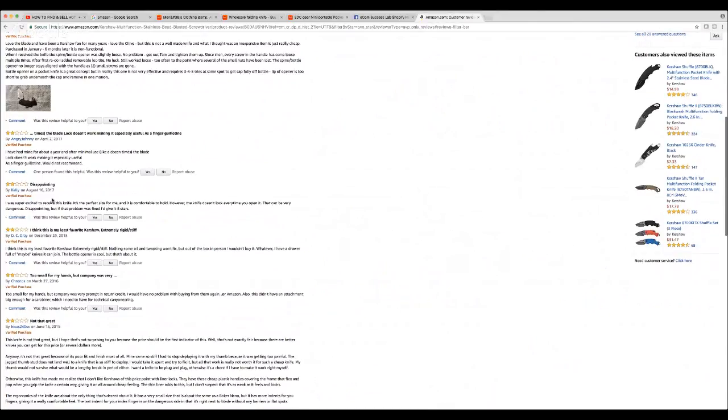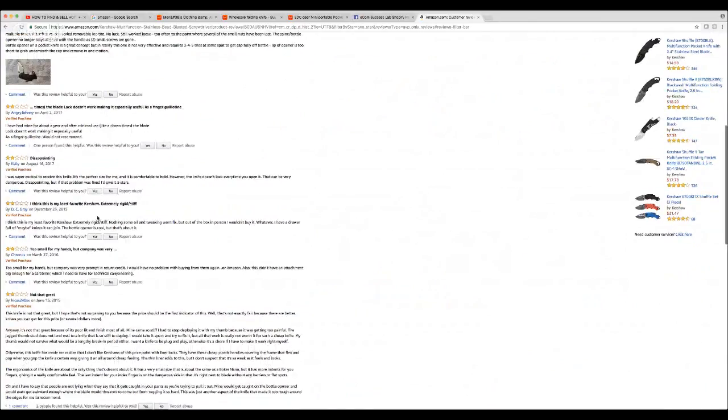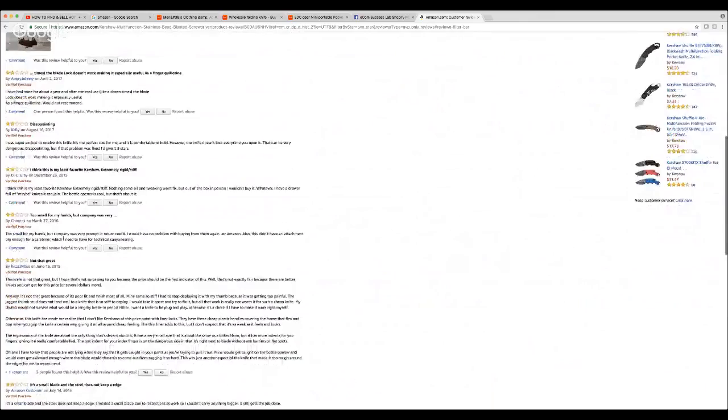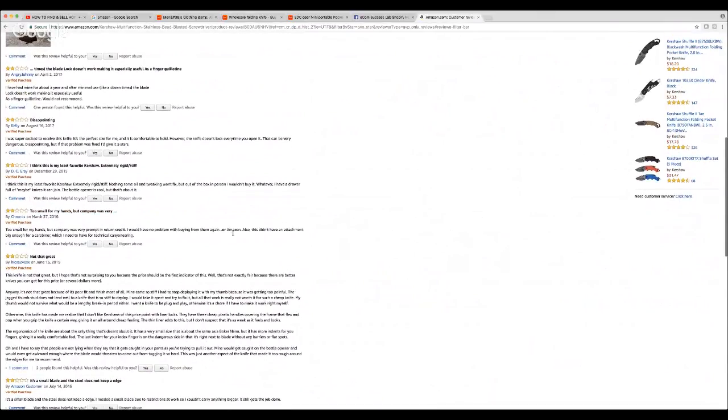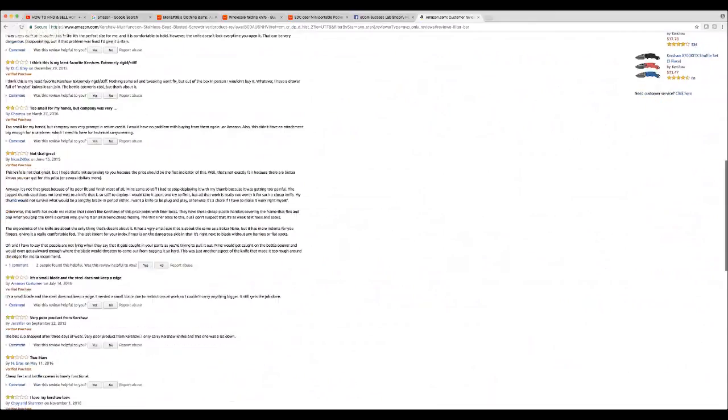So, I was super excited to receive this knife. It's a perfect size. Obviously, if people are looking at stuff specifically this size, they want a smaller knife more so than a larger one. However, that knife doesn't lock every time you open it. That can be very dangerous, disappointing. But if that problem was fixed, I'd give it 5 stars, okay? So let's keep seeing. Too small for my hands, but company was very prompt in return credit. All right, so let's see stuff about the product itself.